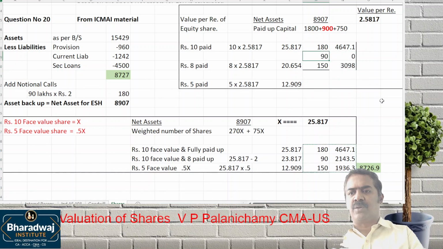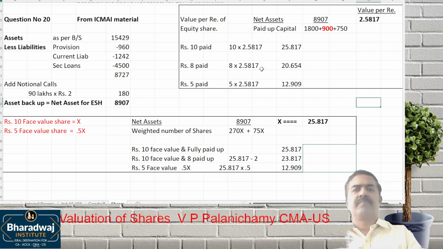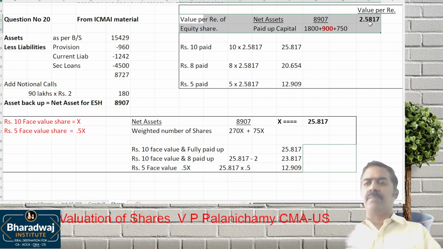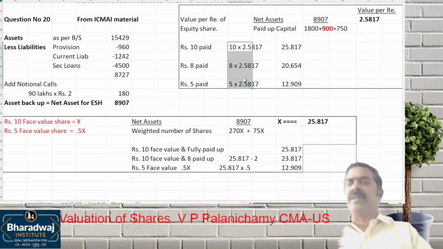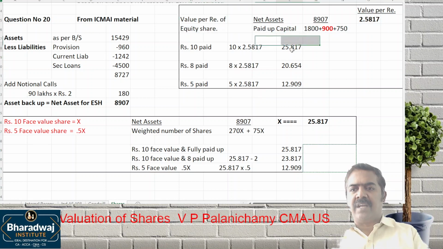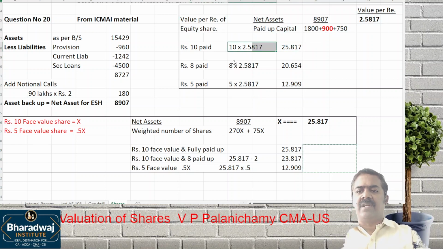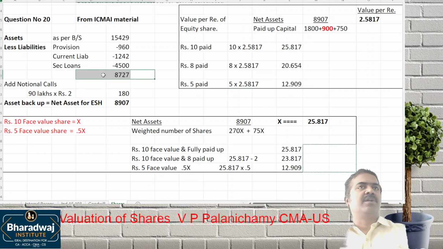So this method is not logically correct. The first method that we worked out is not logically correct. But since we are doing it from an examination point of view, I request you to give both the answers in the exam. Based on paid up capital, you work out value per share. For every 1 rupee of capital, the value is 2.5817. So 8 rupees how much, 5 rupees how much, 10 rupees how much, like that they worked out. If you multiply, you will not get the total of 8727.